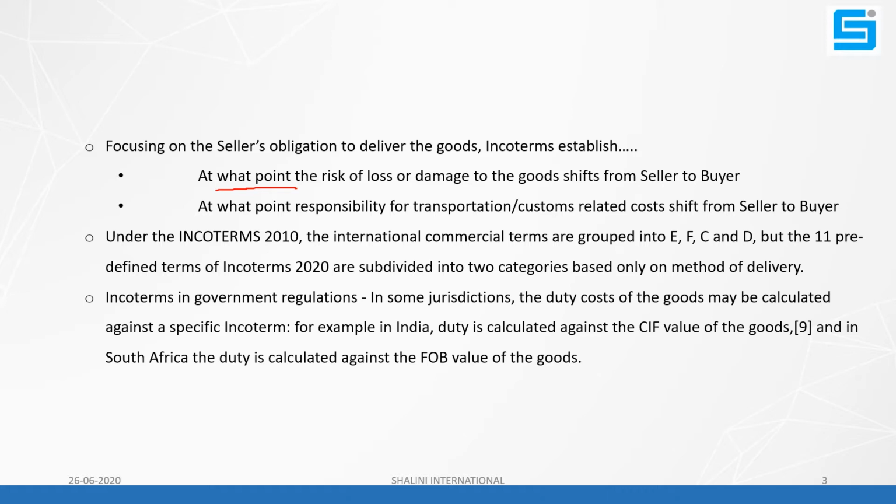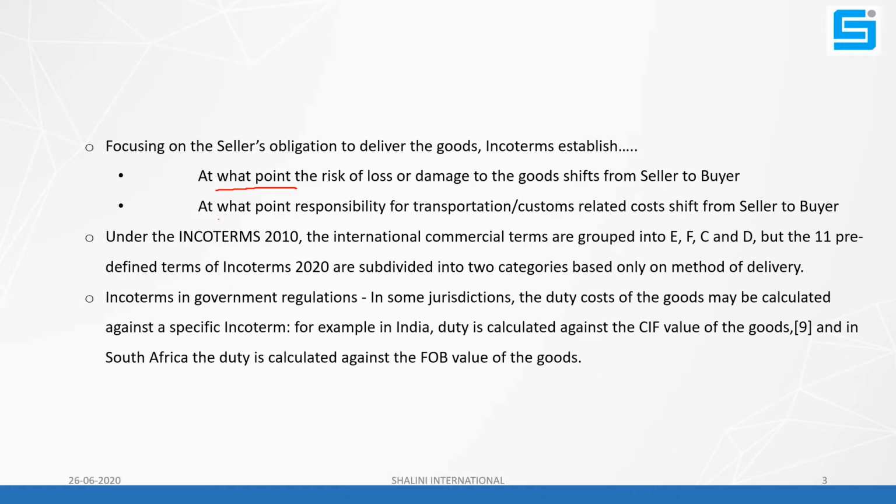And unfortunately, if anything happens to the goods, then a dispute will arise between the seller and buyer as to who is going to bear this loss. Therefore, Incoterm plays a very important role here. It decides the point. Up to this point, if anything happens, the seller will bear the cost of loss, and beyond this point, the buyer will bear the cost.